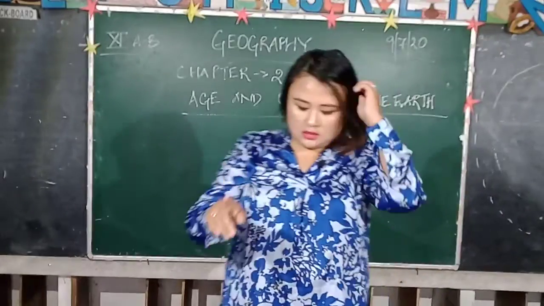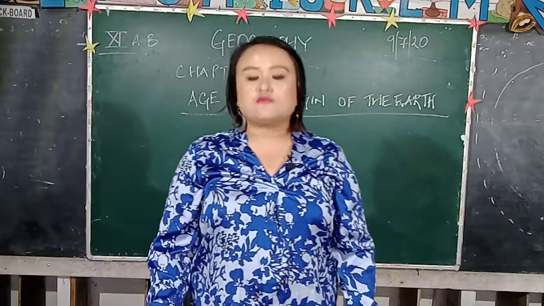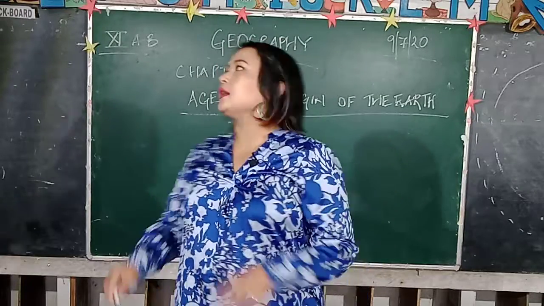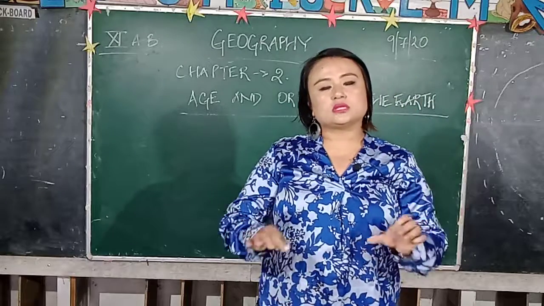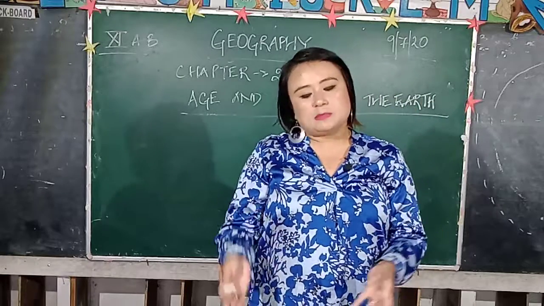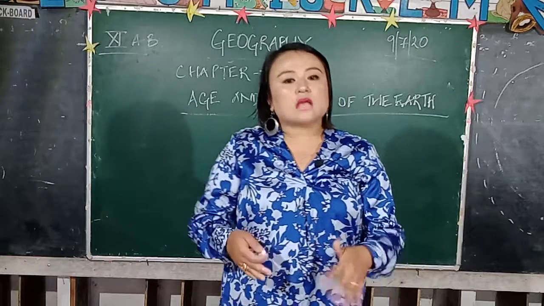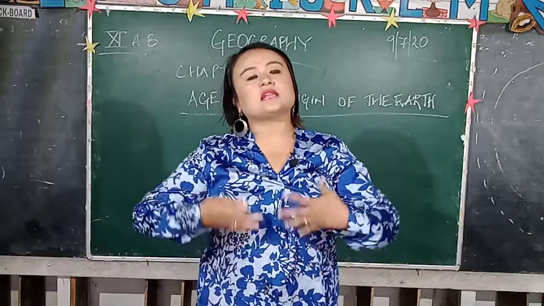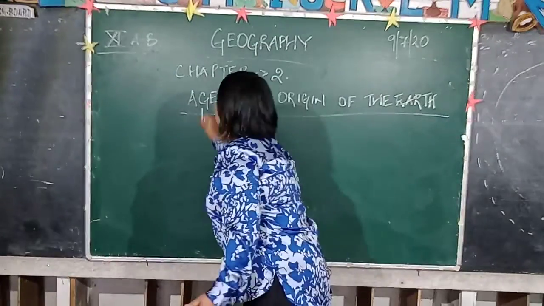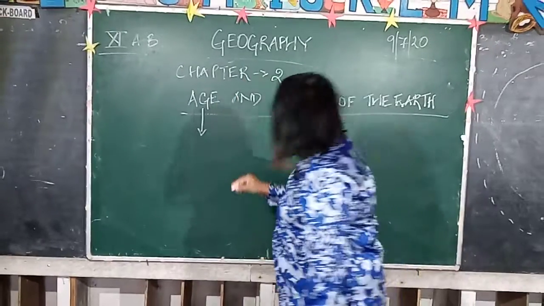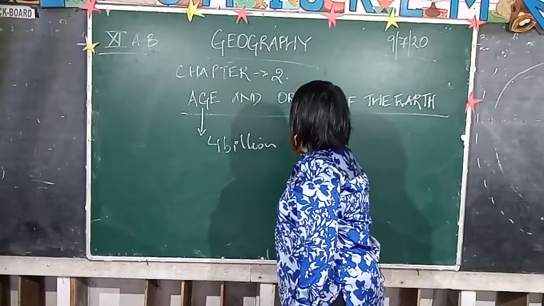Now the first one. See, age of the Earth. It is generally believed that Earth is 4 to 5 billion years old. So Earth is either 4 billion years old or 5 billion years old. That is the age that has been highlighted here in this chapter. Here we're talking about different methods as to how we came to the conclusion that the age of the Earth is 4 or 5 billion years. The age of the Earth in this chapter, they have concluded, is 4 or 5